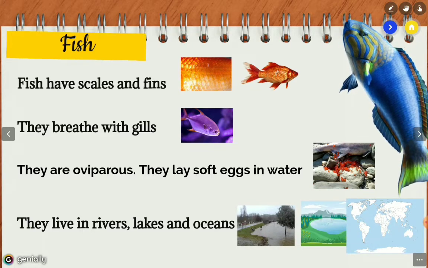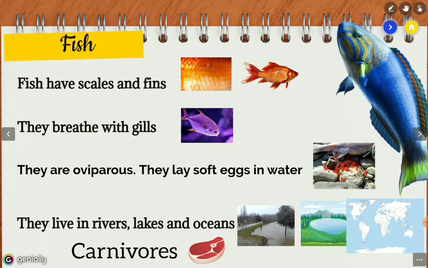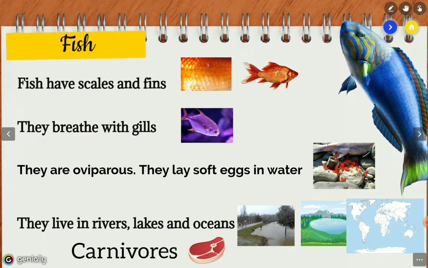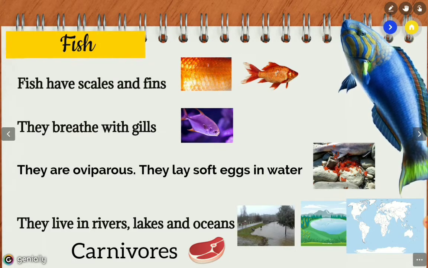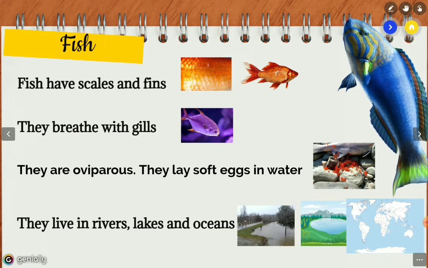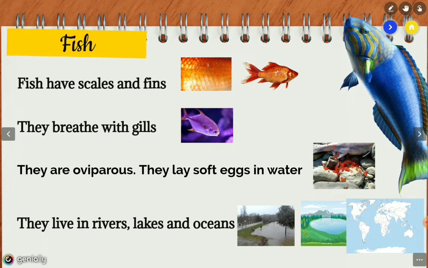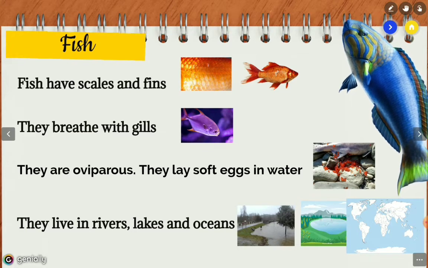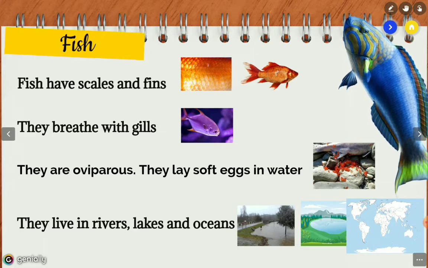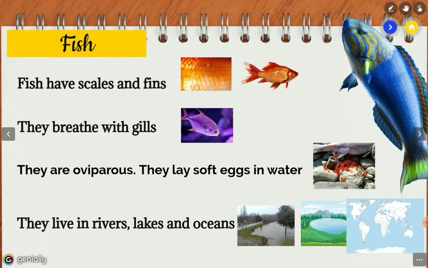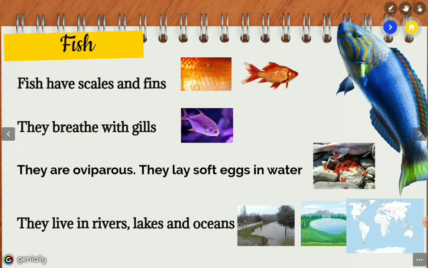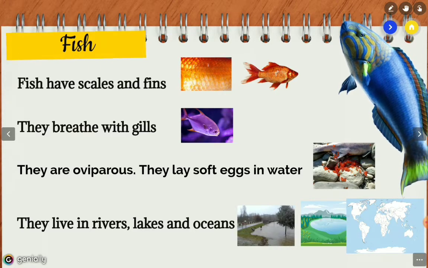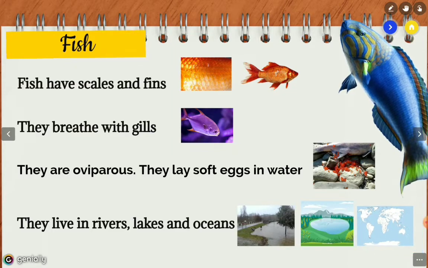And the majority of fish are carnivores. We can find some herbivores and omnivores, but the majority of them are carnivores. So they eat meat. Okay. Well, remember, scales and fins. They breathe with gills, not with lungs anymore. Gills, because they live in water. They are oviparous. They lay soft eggs in water. And they live in rivers, lakes, and oceans, right? Okay, let's go with the next one.